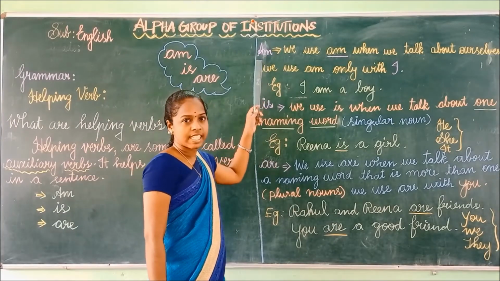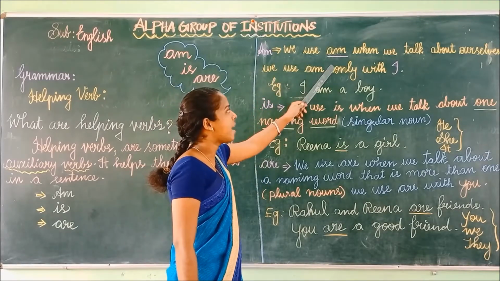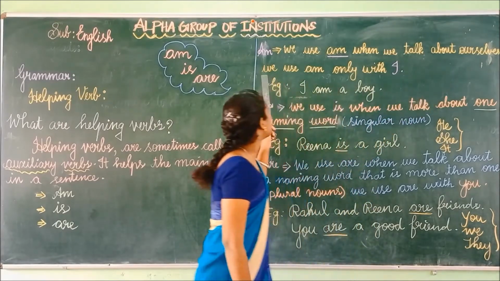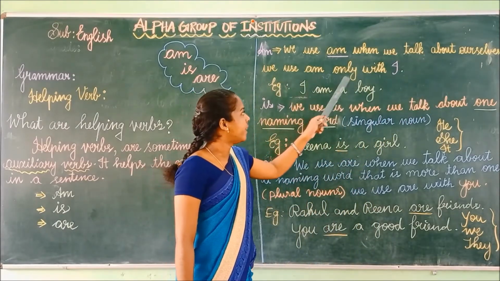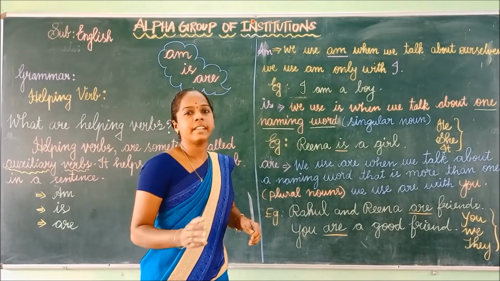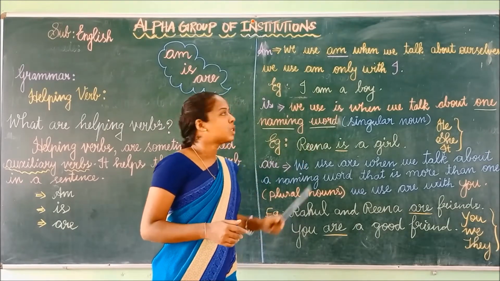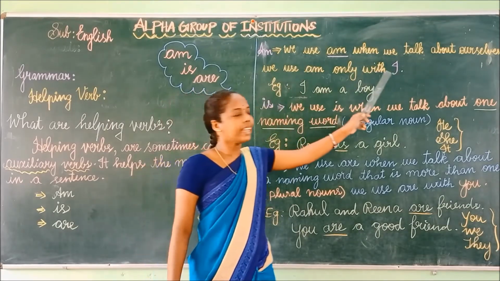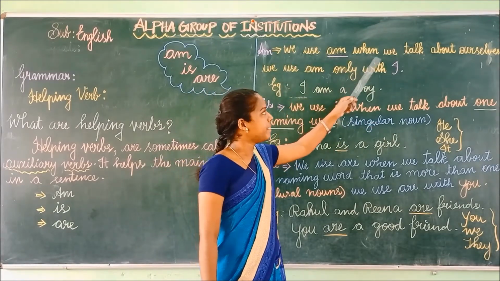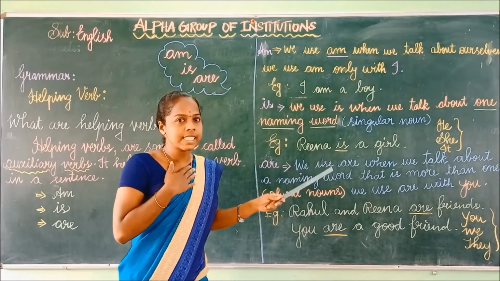First of all, we will see where we have to use am. We use am when we talk about ourselves. We use am only with I. So, am always goes with I. Here, I is ourselves.